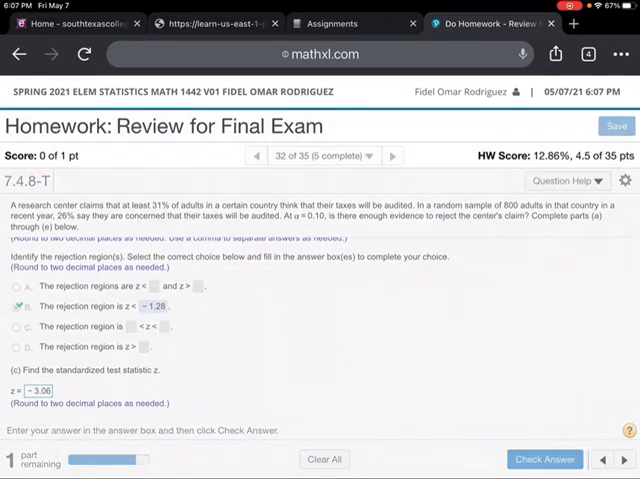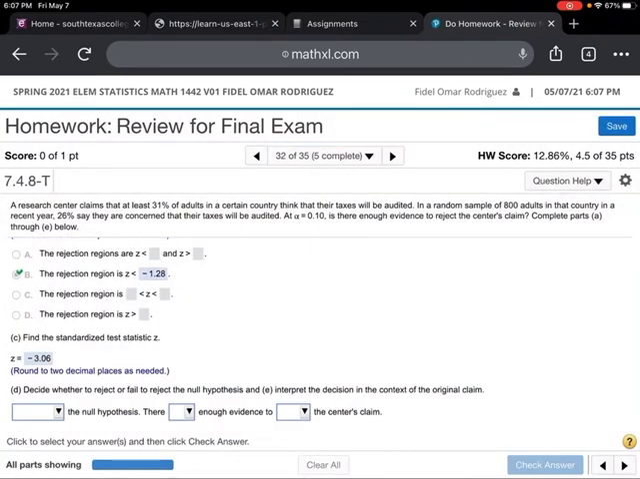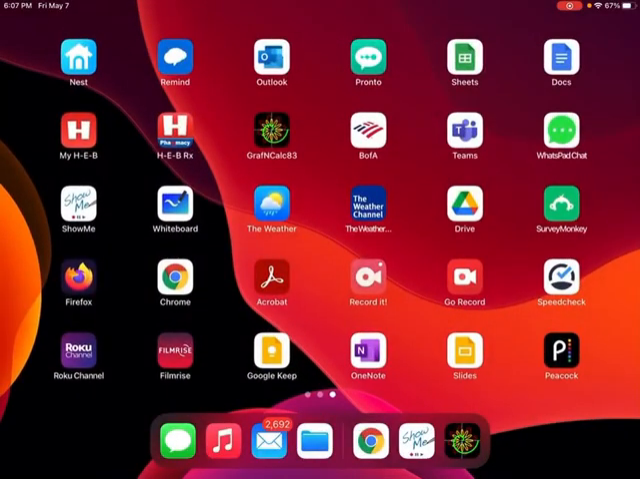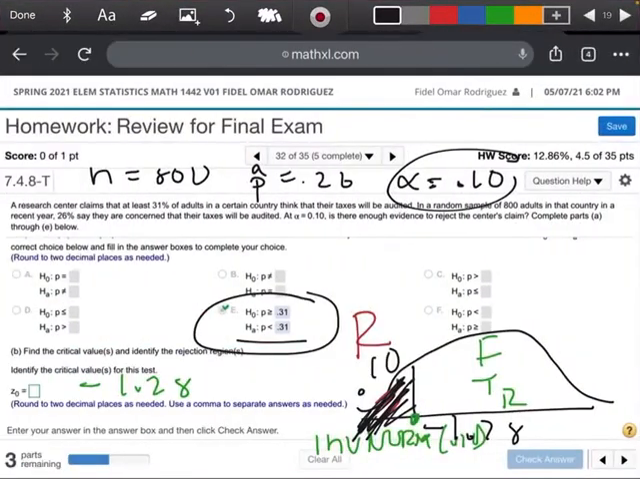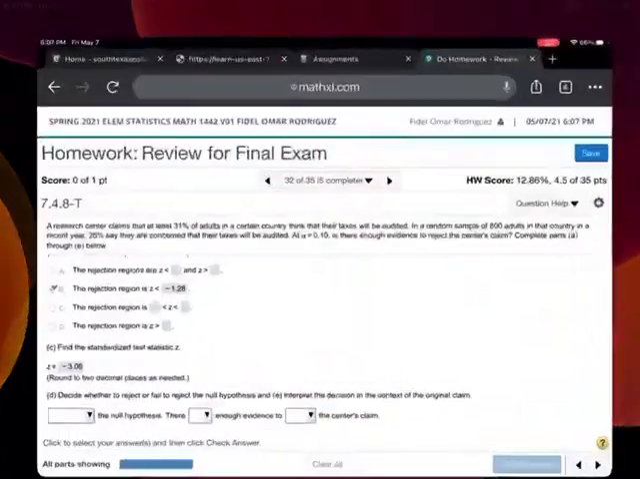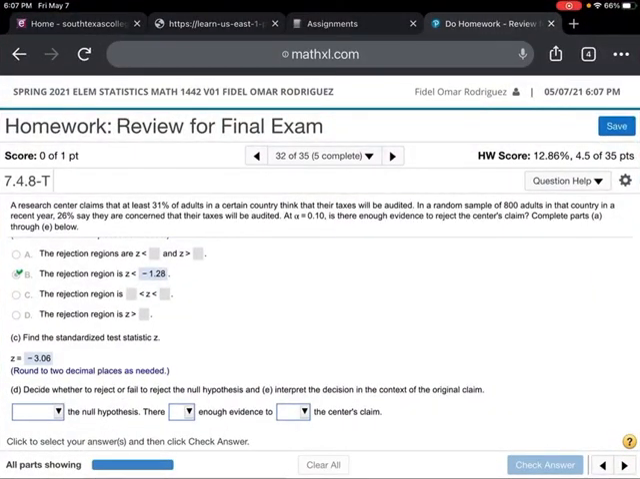Now we've got to figure out reject or fail to reject. Let's go back and look at our picture that we had before. Remember, we came up with a negative 3.06. That's way over here, so we're falling in our rejection region. So we are going to reject the null hypothesis.